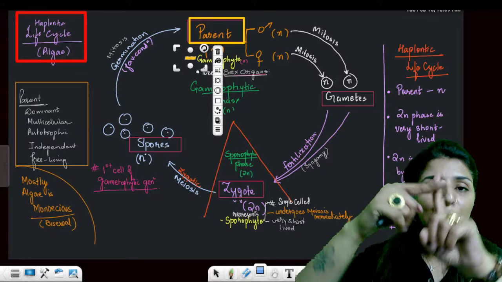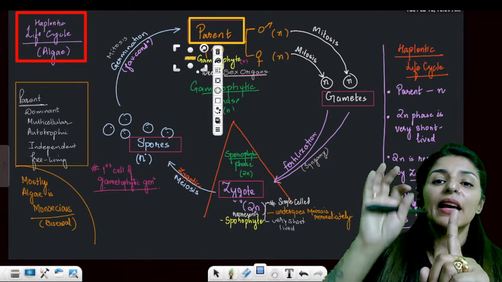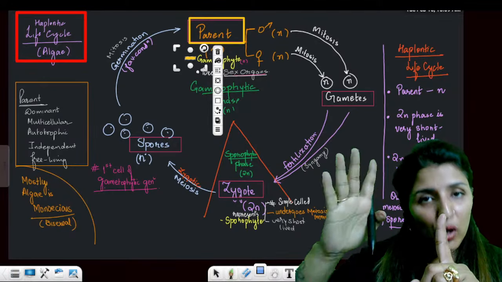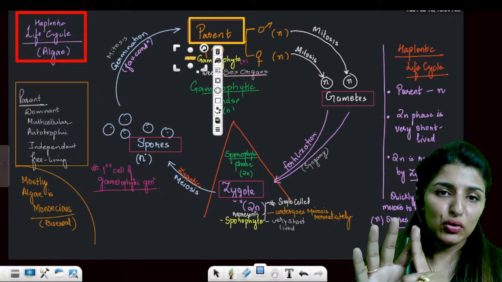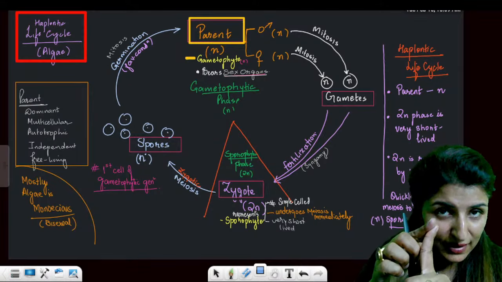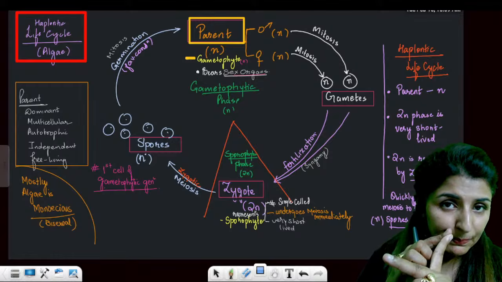Or haplontic or diplontic? Let's get it sorted once and for all. Number one, haplontic life cycle means most of the time in their life cycle will be haploid in nature. In such cases, parents are always haploid, meaning a single set of chromosomes. The ones which have a haploid set of chromosomes, that body is also known as gametophyte.